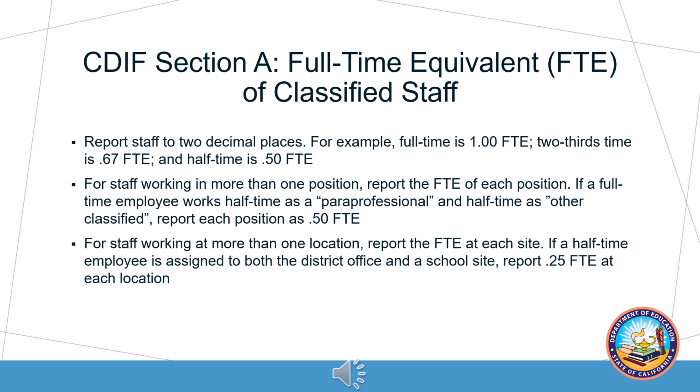For example, if a full-time employee works half-time as a paraprofessional and half-time as other classified, report each position as 0.50 FTE. For classified staff working at more than one location, report the FTE at each site. For example, if a half-time employee is assigned to both the district office and a school site, report 0.25 FTE